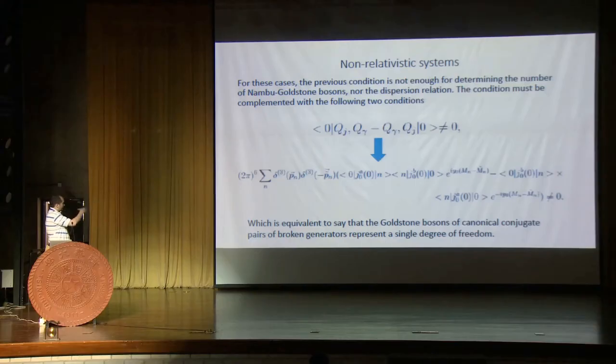If you expand in terms of an intermediate set of complete states, the same way as before, you realize that this condition is nothing else than saying that two broken generators generate one single degree of freedom. And this can be concluded after doing the same procedures as before.